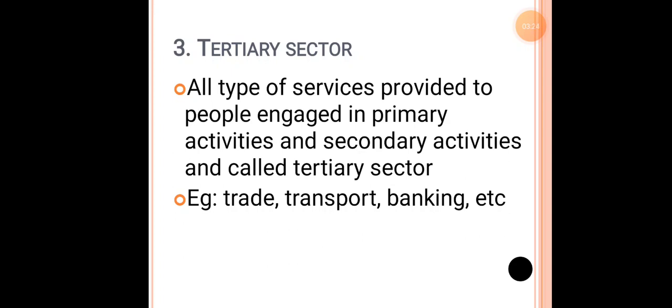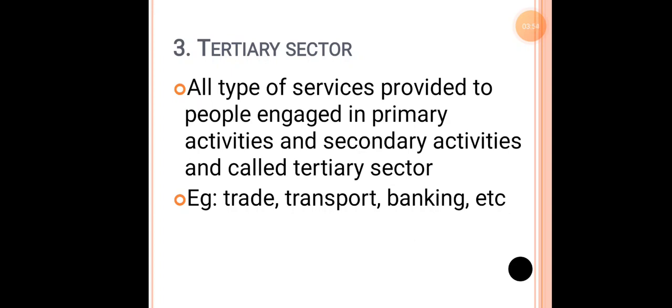When I compare all these 3 sectors with the earlier period, in 1950, after independence, the majority of people were going to the agricultural sector. Nowadays, the tertiary sector is playing a major role in the economy. Why? Because it is helping the other sectors. Even the other sectors need the help of the tertiary sector.